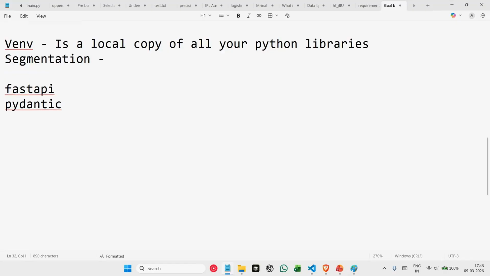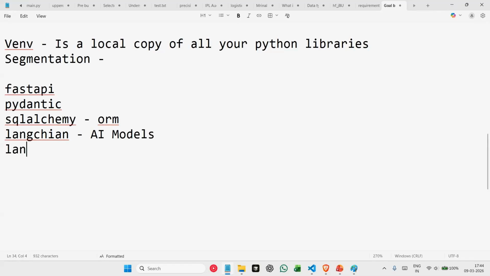And as we discussed, we are using SQLAlchemy, which is our ORM, which is basically translating our database from table format to object format, right? And then we'll also have to install LangChain, which we are using to communicate with our AI models. And we also need to install LangChain OpenAI. I'll explain to you why we need LangChain OpenAI, and then finally we'll be needing python-dotenv.